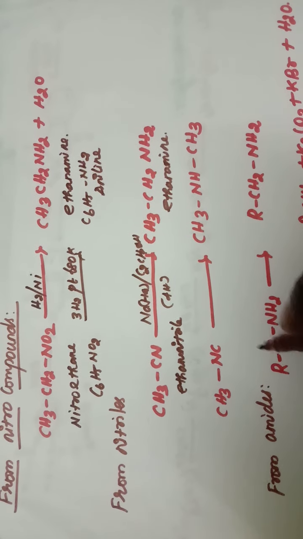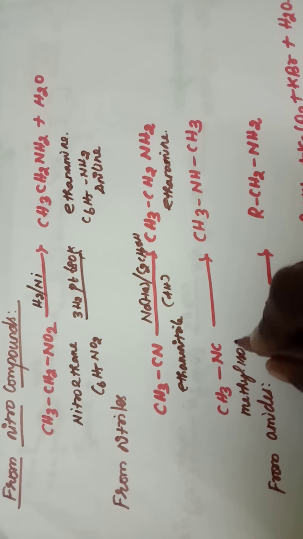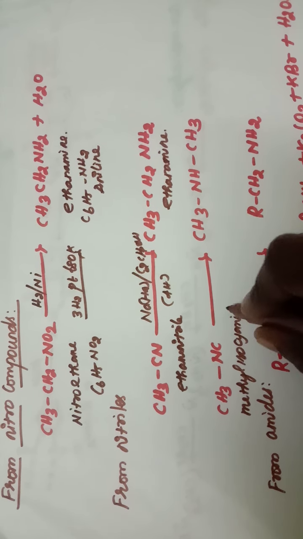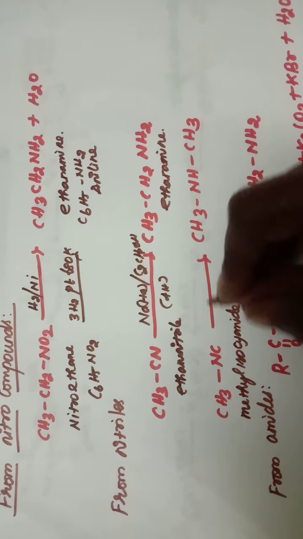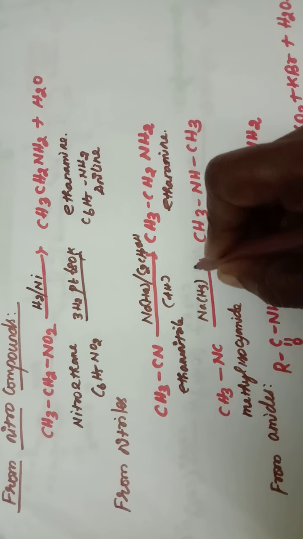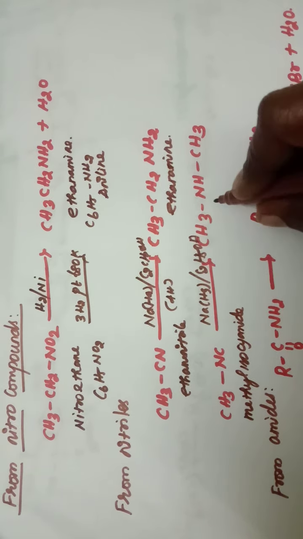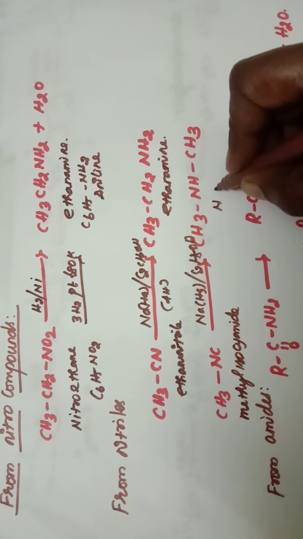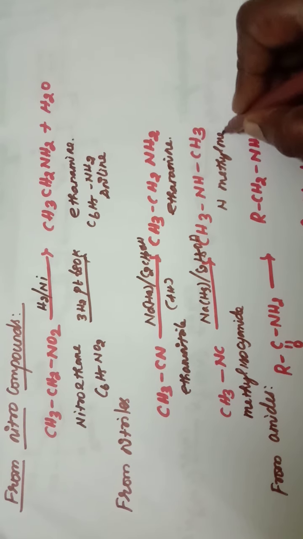In the same way, methyl isocyanide, when it undergoes reduction with sodium amalgam, gives N-methylmethanamine.